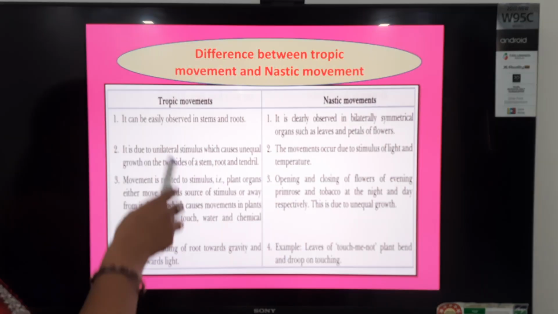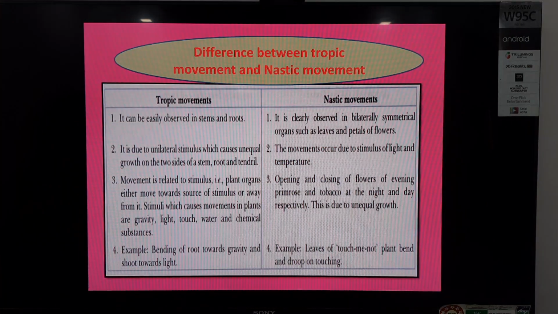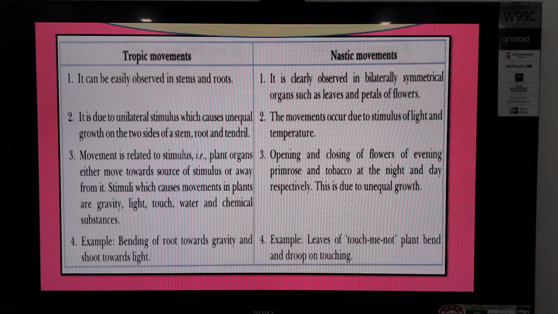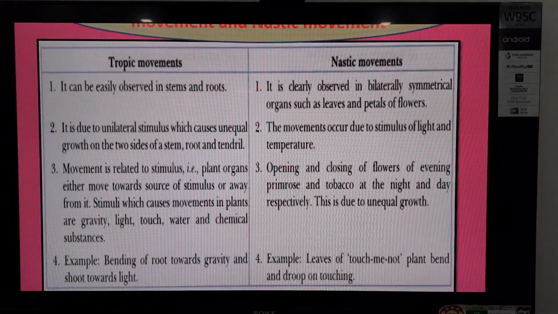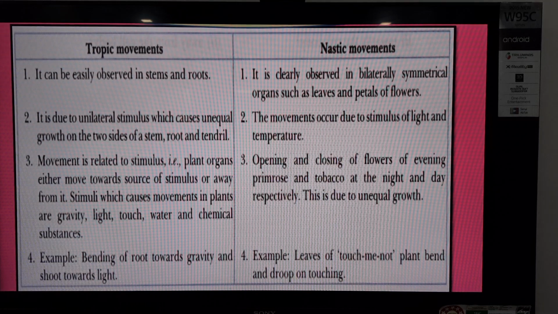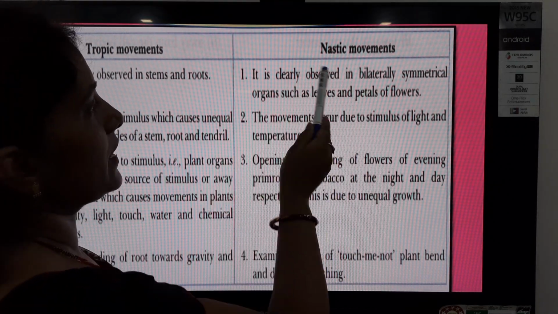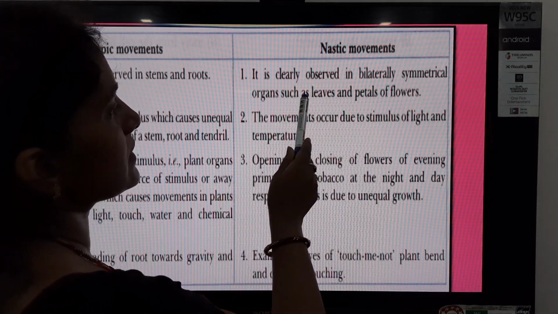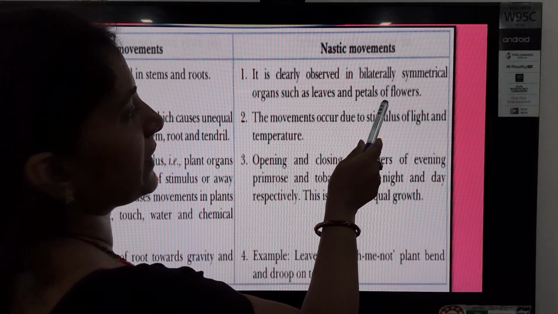Tropic movements are easily observed in stems and roots. And if we talk about the nastic movement, it is clearly observed in bilateral symmetrical organs such as leaves and petals of a flower.